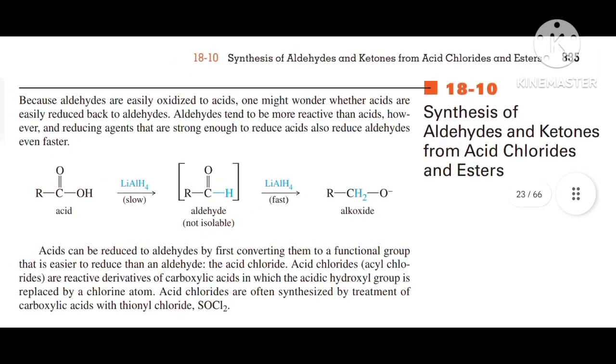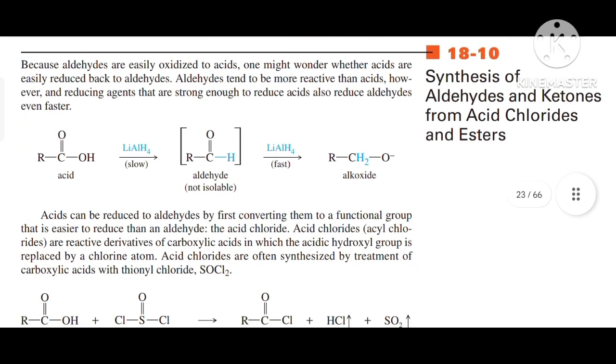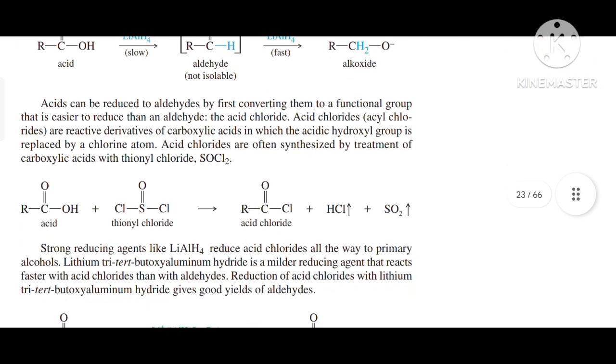Next is synthesis of aldehydes and ketones from acid chlorides and esters. Because aldehydes are easily oxidized to acids, one might wonder whether acids are easily reduced back to aldehydes. Aldehydes tend to be more reactive than acids. However, any reducing agent that is strong enough to reduce an acid also reduces aldehydes even faster. Acids can be reduced to aldehydes by first converting them to a functional group that is easier to reduce than the aldehyde.